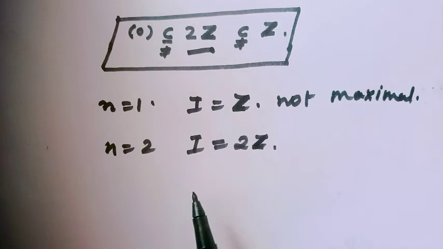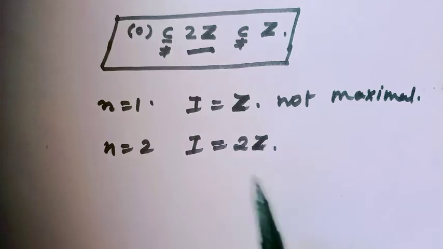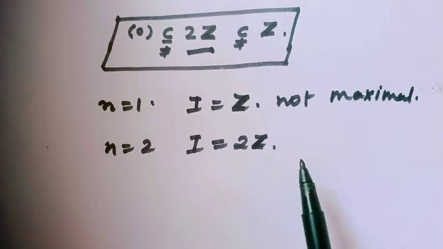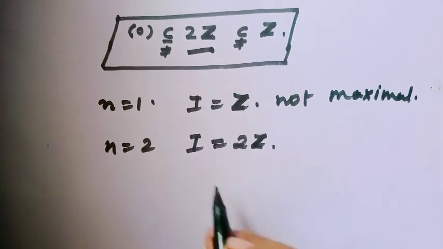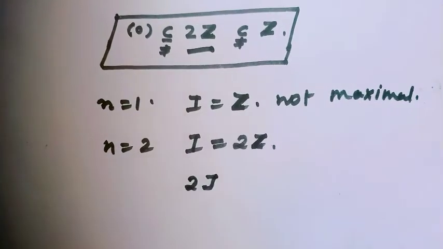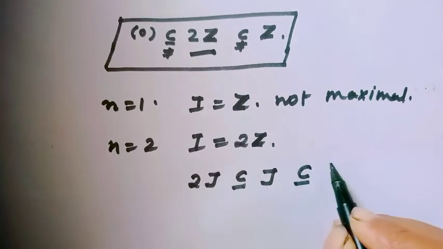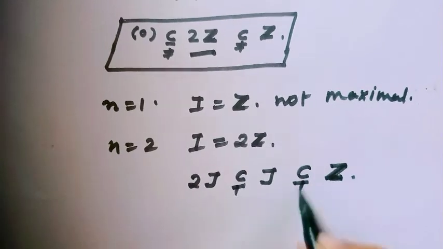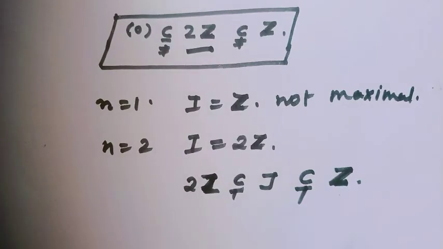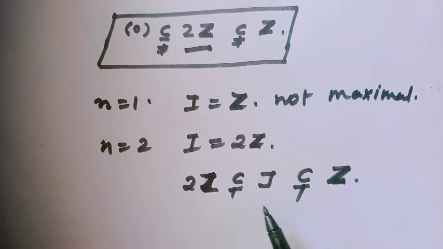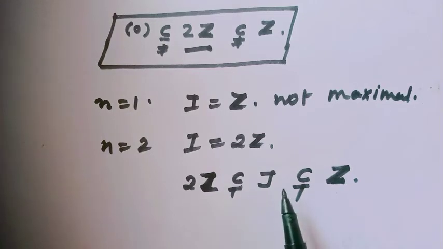Now consider n equal to 2, then the ideal would be 2Z. Suppose this ideal is not maximal. That means 2Z is contained in a proper ideal J which is also contained in the ring Z. Here 2Z is all the even integers, and since 2Z is contained in J, obviously J contains an odd integer.